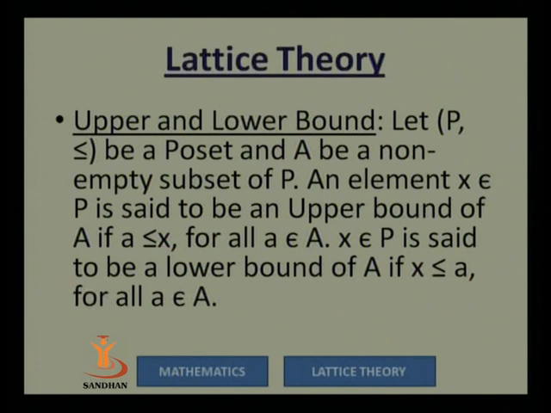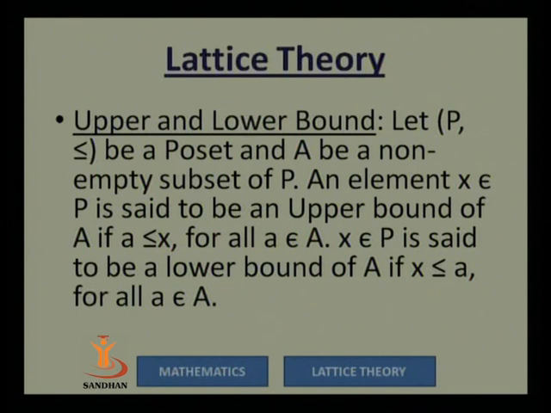Now we are going to see the next article. It is the upper and lower bound. Let us consider any poset P. We are going to consider P as a poset together with the relation less or equal.